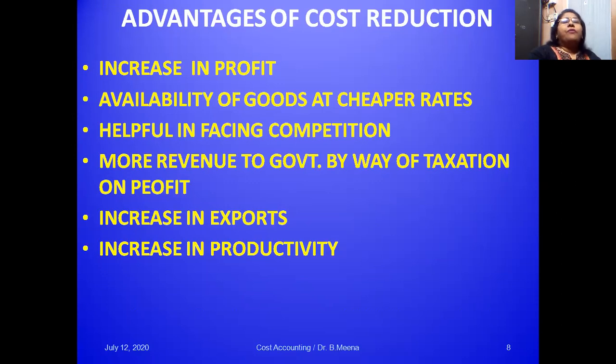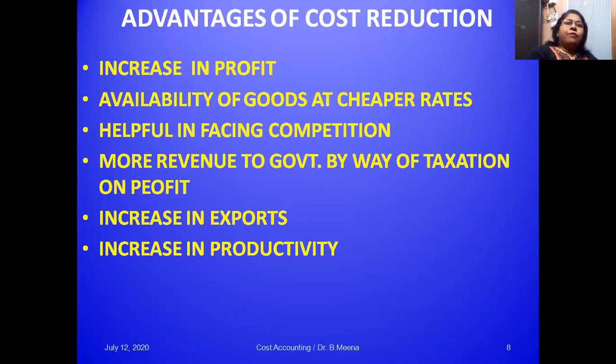Then automatically they can sustain in the market, and their profitability can improve. Availability of goods at cheaper rates: when you are able to reduce the cost of production below your competitor's, customers will realize your products are available at cheaper rates.